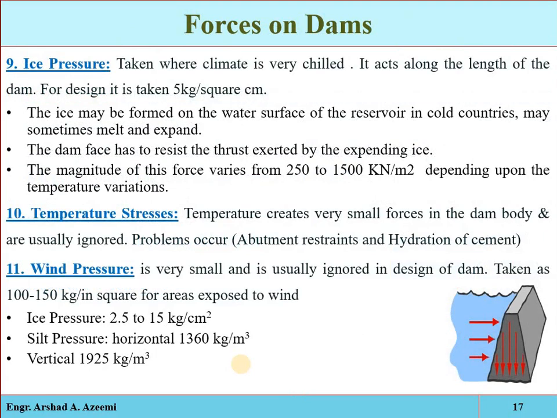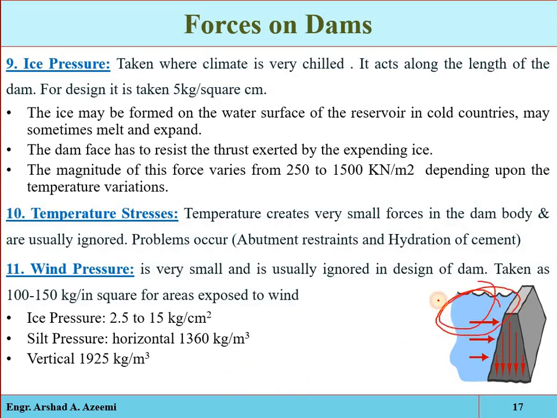The next one is the ice pressure. Again, it will be taken into account when the dam is to be constructed in a very cool area. If it is constructed at a very high elevation, then the ice formed on the water surface of the reservoir is subjected to expansion and contraction.